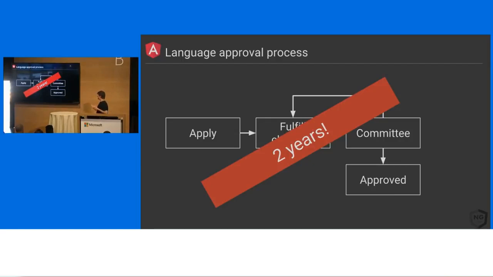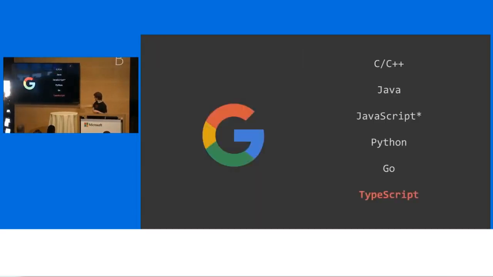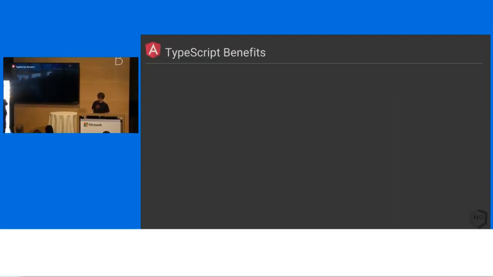We've already seen over the past 6 weeks, and I can't give you numbers, but we've seen a huge increase internally of teams who are using TypeScript. I wish I could show you some of the internal discussions because people love it. It's changed, I think, how developers at Google write JavaScript. So we're pretty excited about this, even though it took 2 years. So we get to add TypeScript to this list of approved languages at Google.